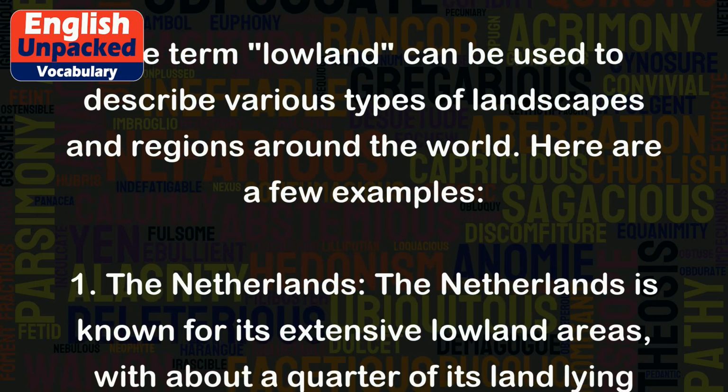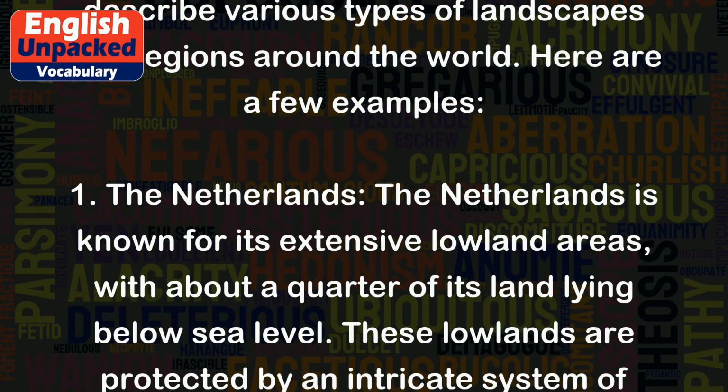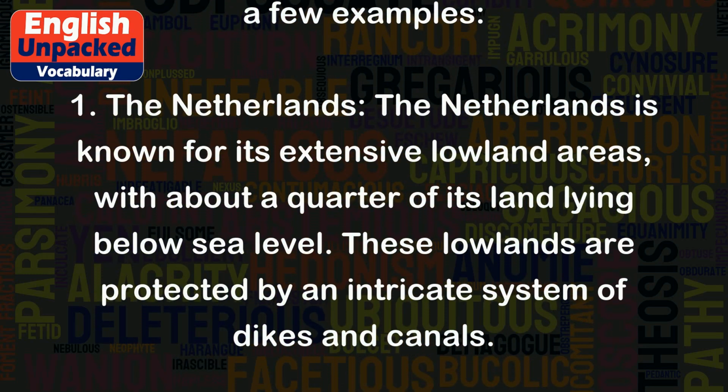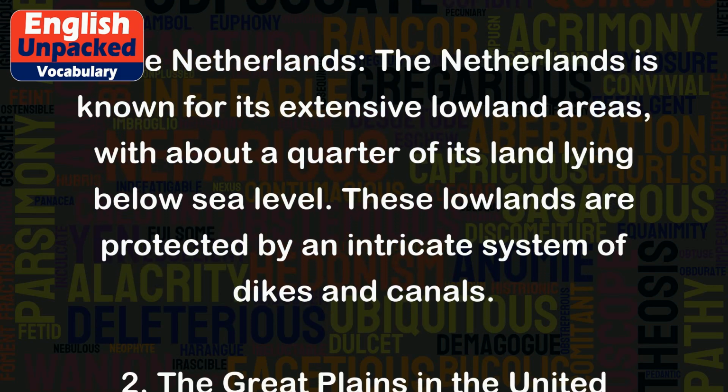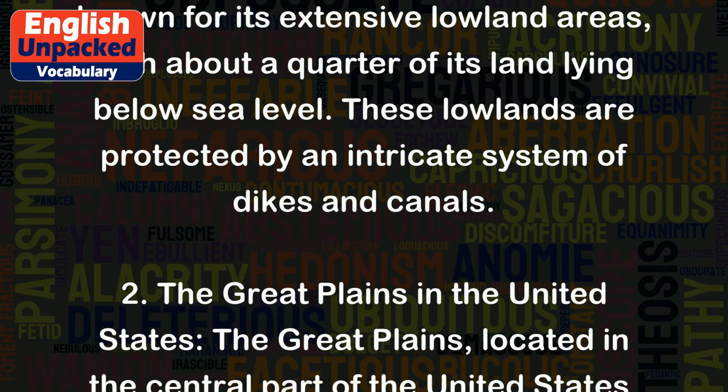1. The Netherlands. The Netherlands is known for its extensive lowland areas, with about a quarter of its land lying below sea level. These lowlands are protected by an intricate system of dikes and canals.